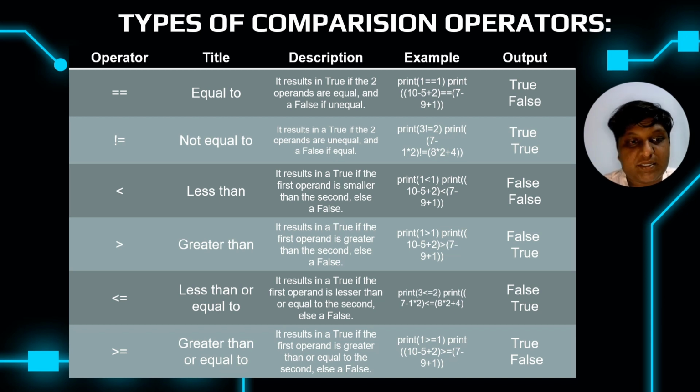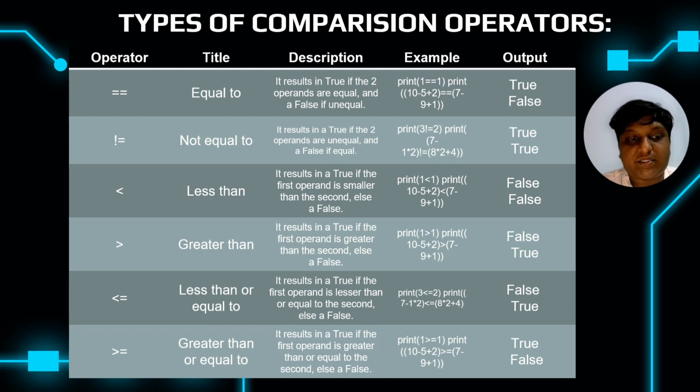It returns false because we know 1 is equal to 1, but 1 is not greater than 1. Next operator is the less than or equal to operator. It results in true if the first operand is lesser than or equal to the second, or else it returns false. Example, print 3 is less than or equal to 2. It returns false because 3 is greater than 2 and the compiler knows that.